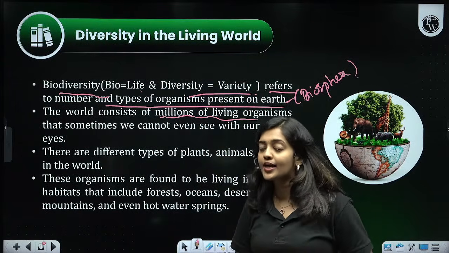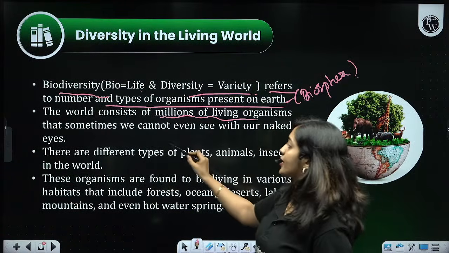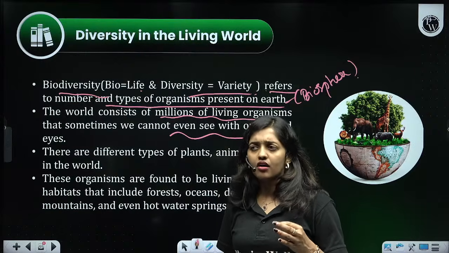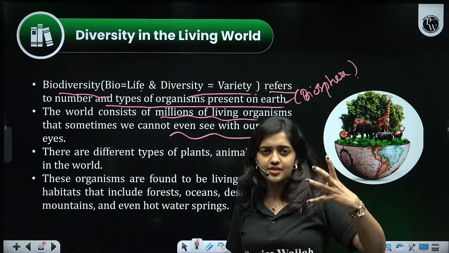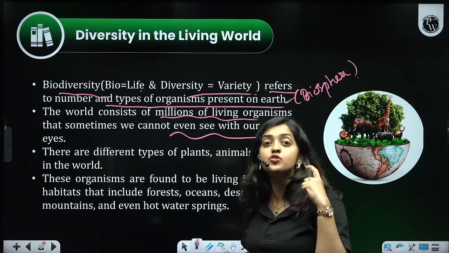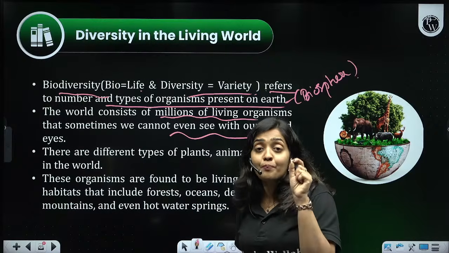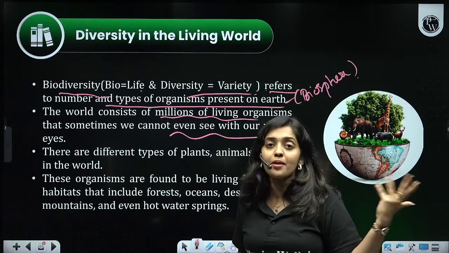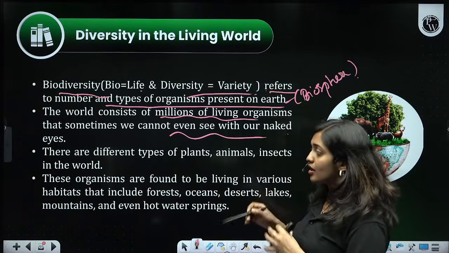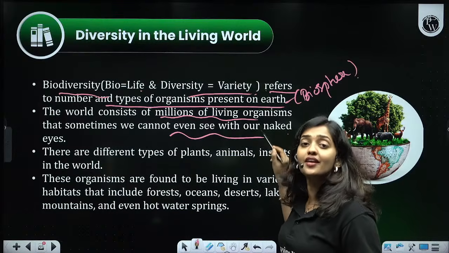The world consists of millions of living organisms. It's not up to hundreds, thousands, or lakhs, it's millions. We cannot even see certain organisms with our naked eye, like bacteria. We can count organisms which are visible to our eyes, but for the others we require a microscope. It will be very difficult to count the perfect number of total bacteria. Can you say how many bacteria are here? It is really impossible because we couldn't even see them. Most of them are not visible to our naked eyes, so the total diversity is up to millions.